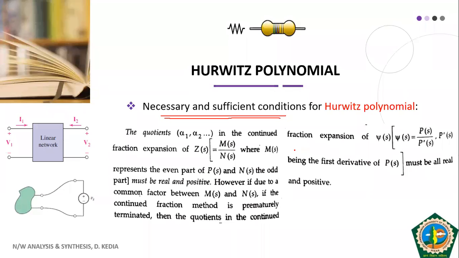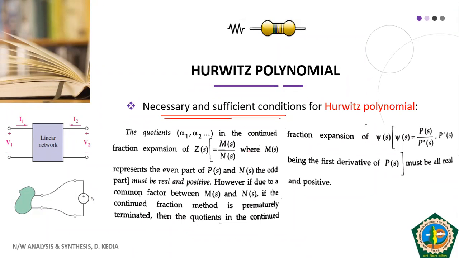Though you may not be able to understand this clearly from this slide, I have deliberately included a few examples in the coming slides so that you will be able to understand this necessary and sufficient condition. So just go through the text written on this slide, and we will understand it completely from the examples.